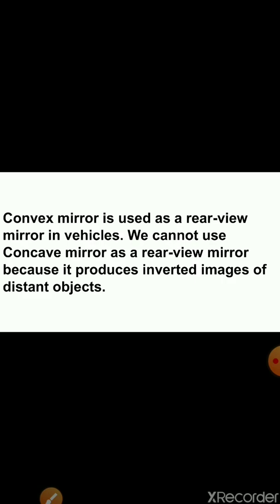Why don't we use a concave mirror for this purpose? I am giving you the answer. We cannot use a concave mirror as a rear view mirror because it produces inverted images of distant objects.